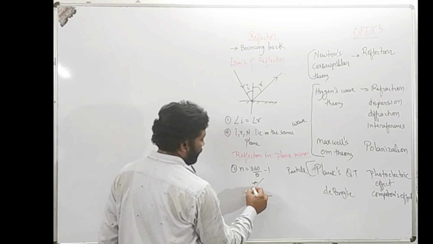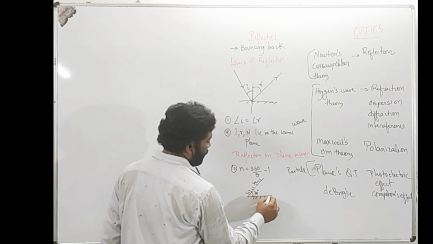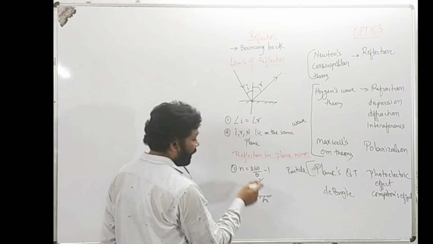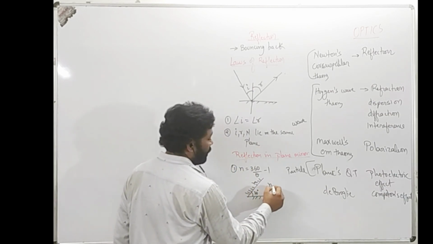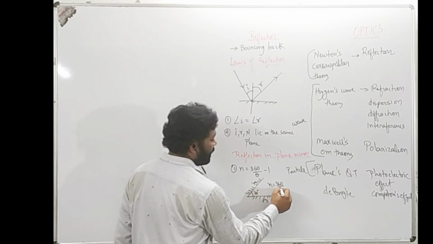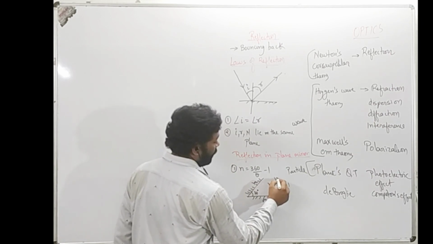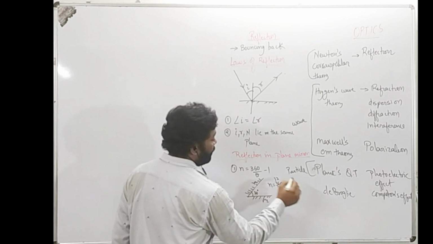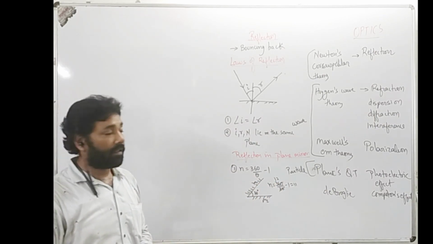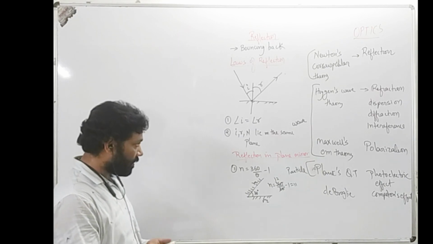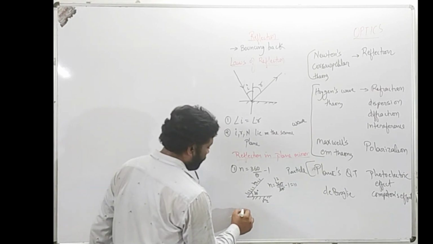This is the plane mirror M1 and this is the plane mirror M2. Both of them are making an angle of 30 degrees. So the number of images formed will be 360 by 30 minus 1, so it will be 11 images seen. This is the formula for the number of images seen in the plane mirror.